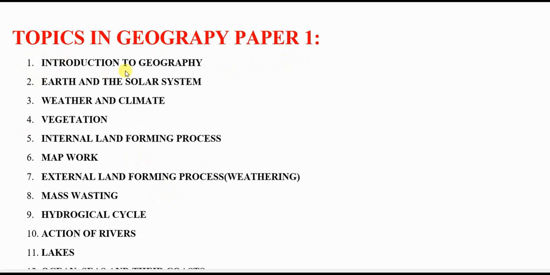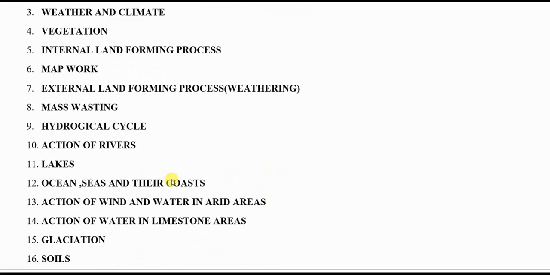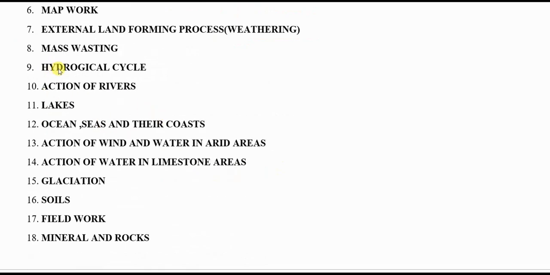The first one is Introduction to Geography, the Earth and the Solar System, that is in paper 1. Weather and Climate, that is in paper 1. Vegetation, paper 1. Internal land forming processes. Map work. External land forming processes, which we call weathering, is also in paper 1. Mass wasting, paper 1.